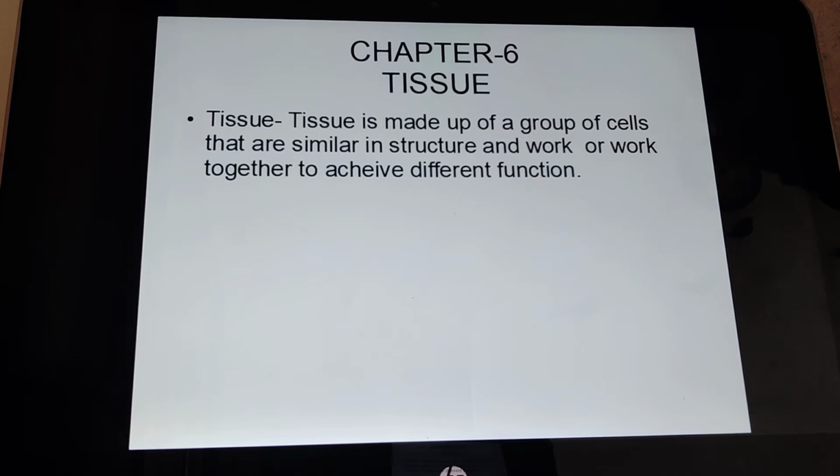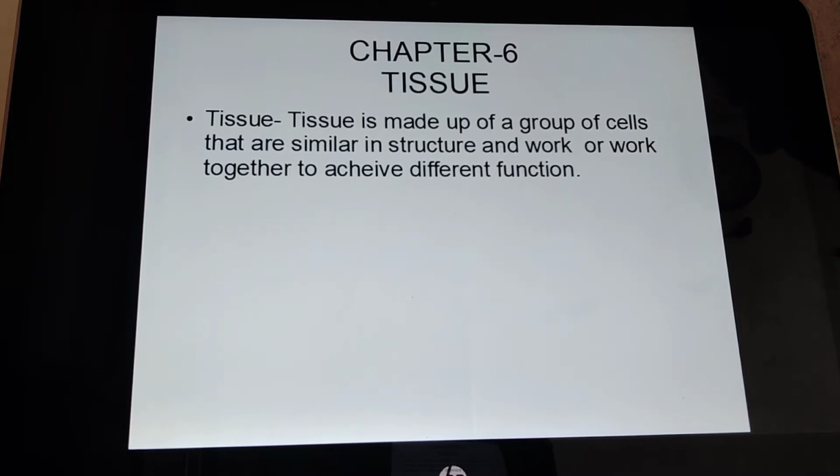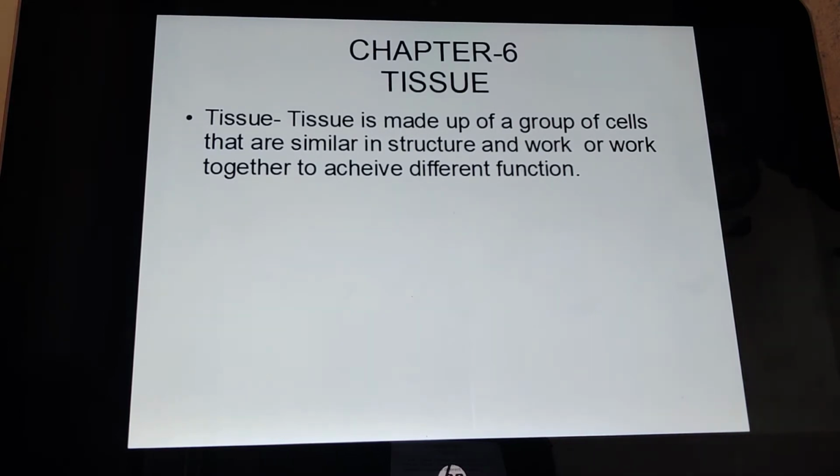Now children, this cluster of cells which are specializing in one function are grouped together at a definite place in the body, and these cells constitute a tissue. In a tissue, the cluster of cells are arranged and designed in such a way that they can give the highest possible efficiency of a function.